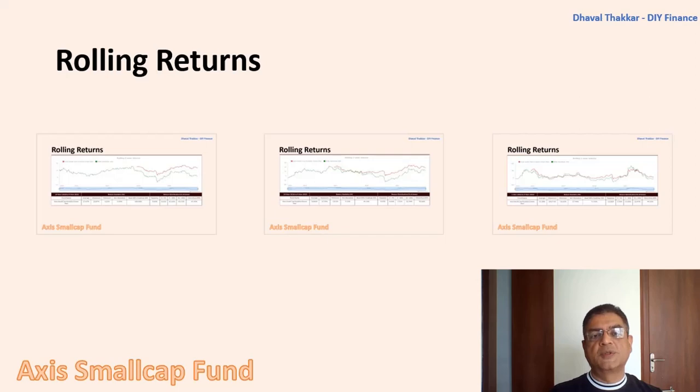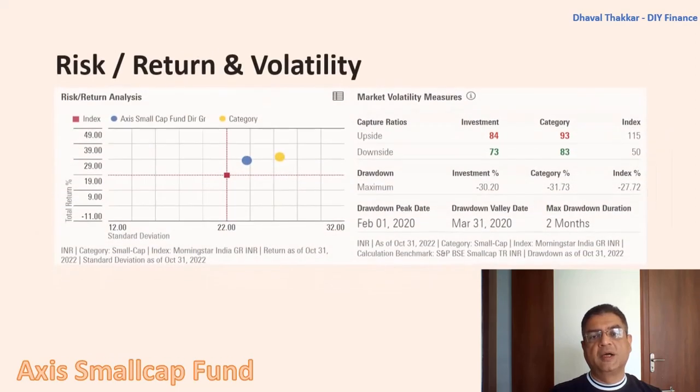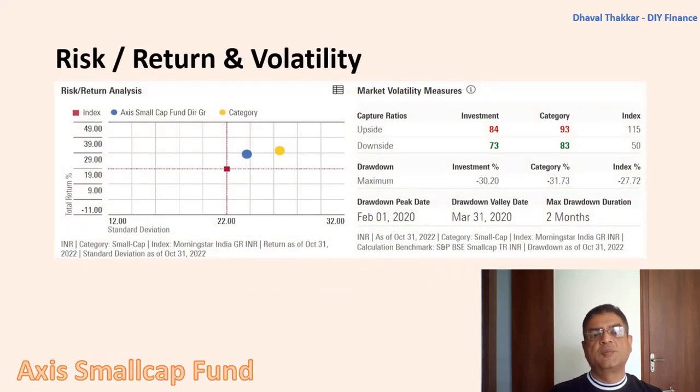Now let's see the upside, downside capture ratios and risk return graph. The upside capture ratio is the measure of how the fund performed relative to the index during the period when the index rose. Here, the value is 84, which indicates that the fund underperformed 16% more than the index during the rise period. Here, the higher the value the better, and it should generally be more than 100.